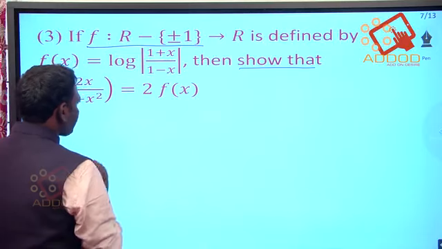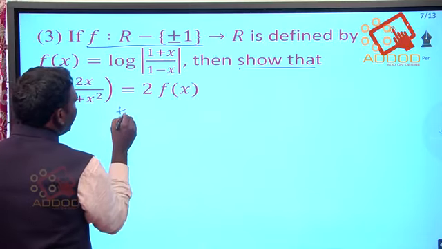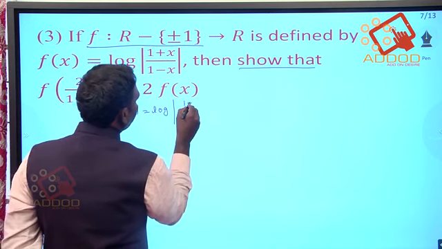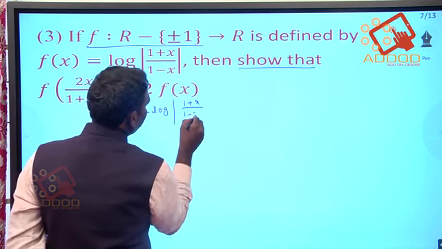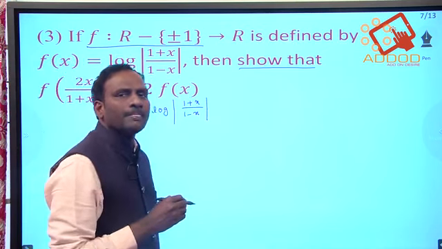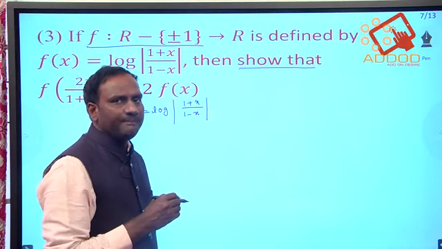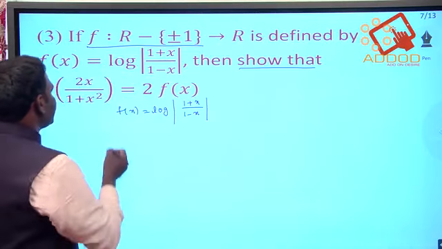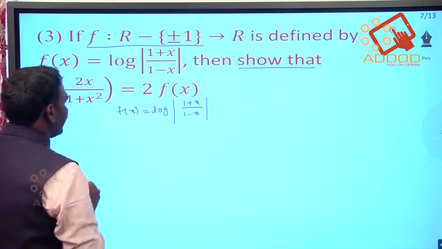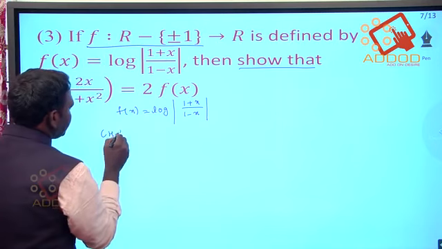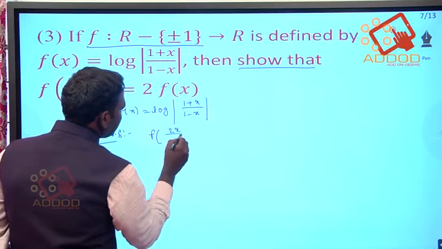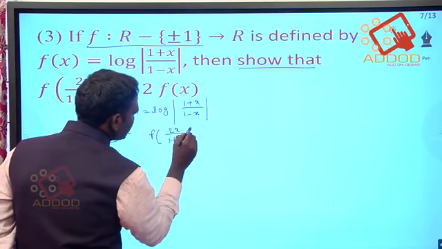Now, first I am writing the given function: f of x is equal to log mod of 1 plus x by 1 minus x. This is the given function. Now he is asking to find the value of f of 2x by 1 plus x square. So here I am taking LHS: f of 2x by 1 plus x square.